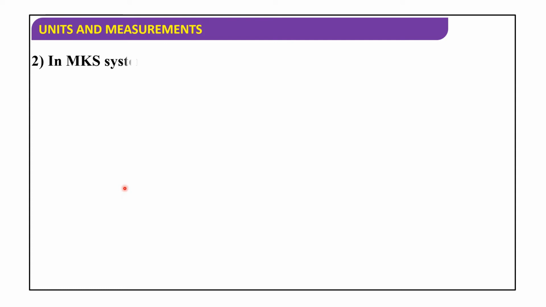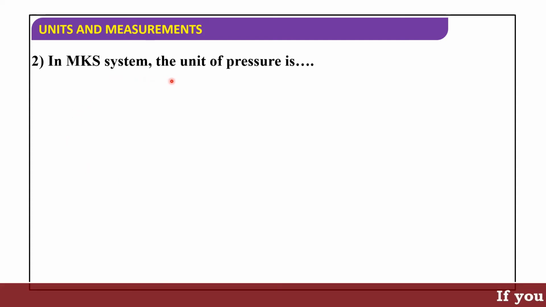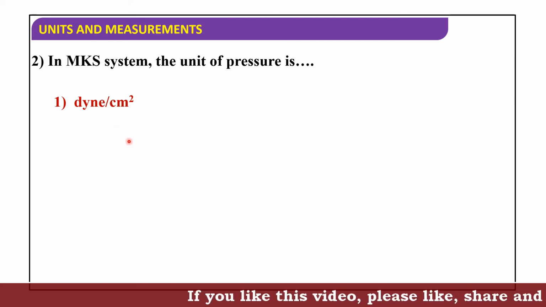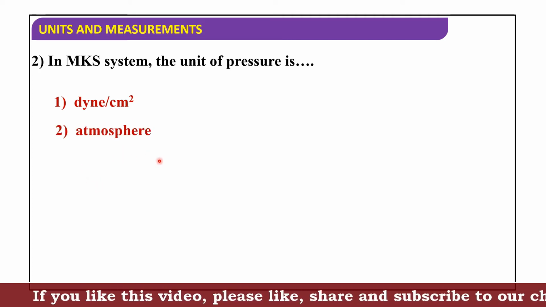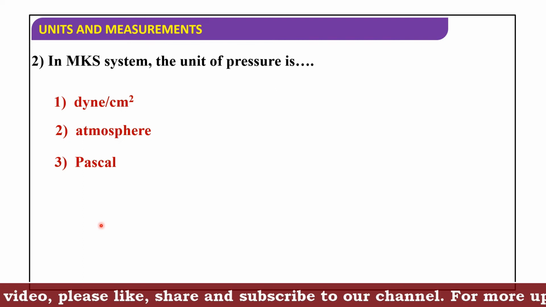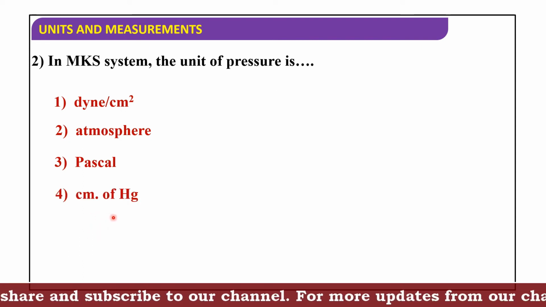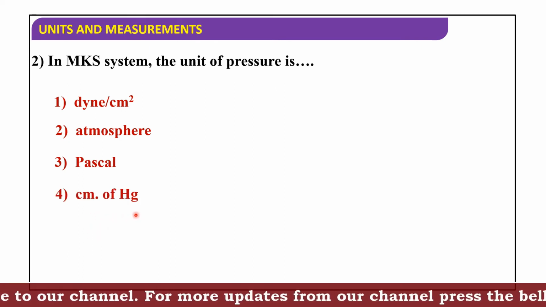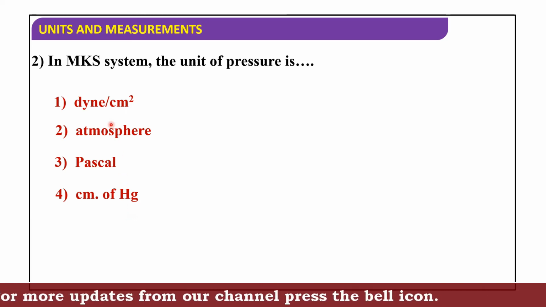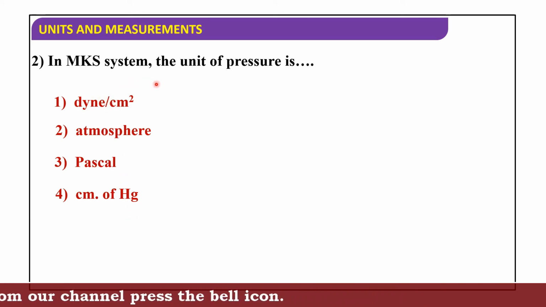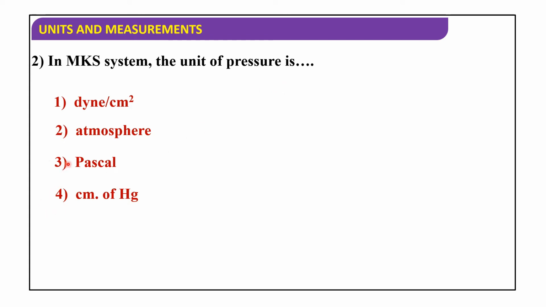Next. In MKS system, the unit of pressure is dyne per centimeter square, atmosphere, Pascal, or centimeters of Hg. Hg is nothing but mercury. So in MKS system, the unit of pressure is Pascal or Newton per meter square.